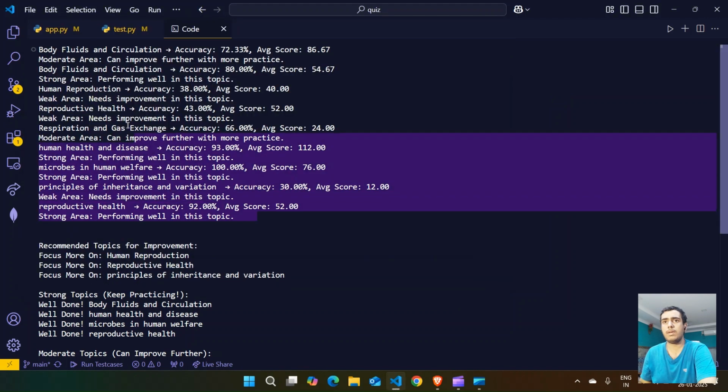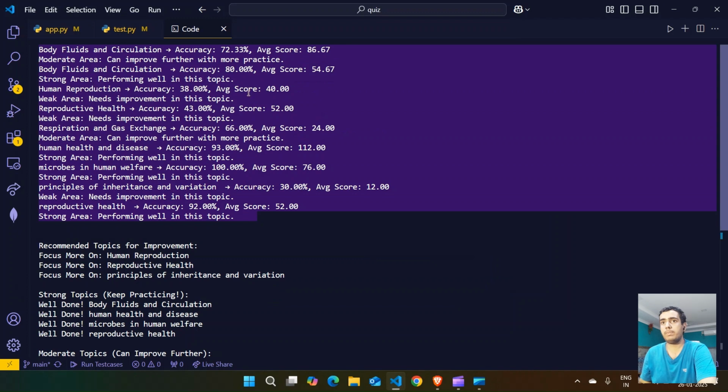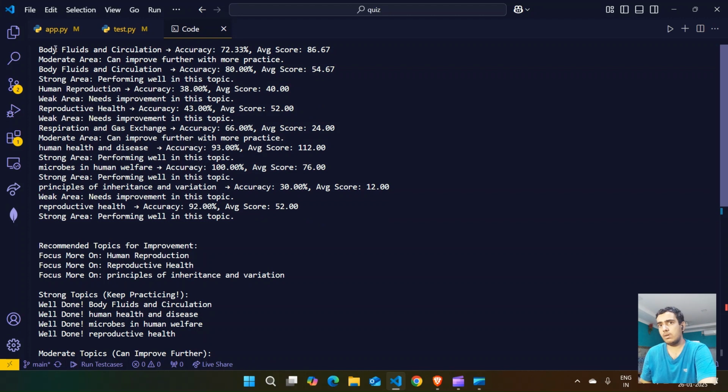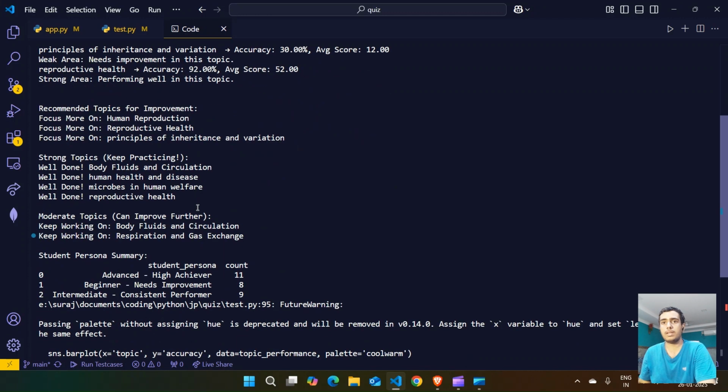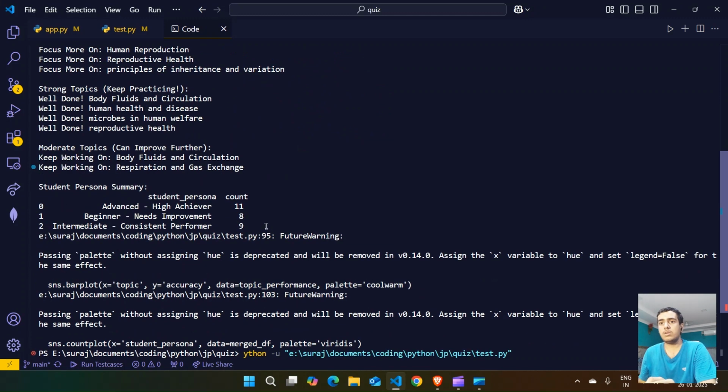We got the same output as we saw in the HTML page, but the difference is that it is not in a table. It gives raw output, like body fluids and circulation accuracy is this, and average score is this. I have given the accuracy and average score of all the topics, and also feedback for each topic, like moderate or strong. Below that, I have provided feedback on topics to focus more on, topics that have been done well to keep practicing, and moderate topics. Also, the student persona summary is given at the end.